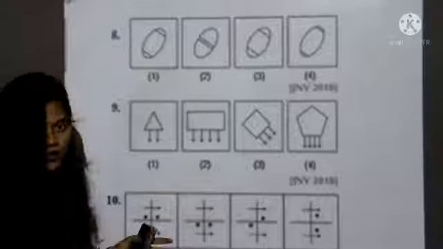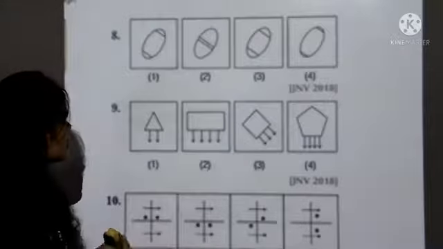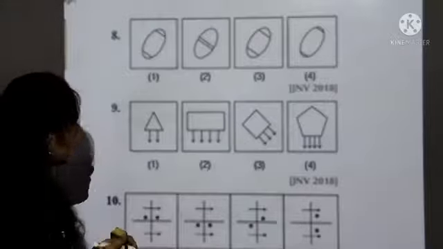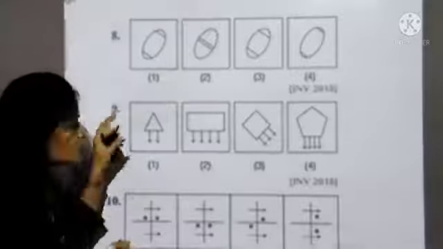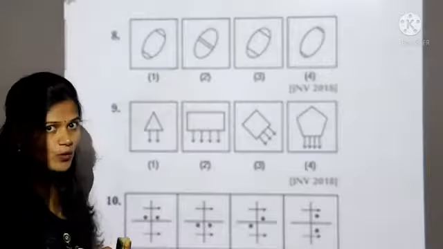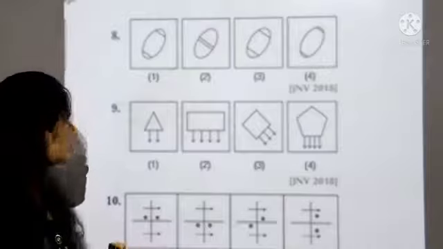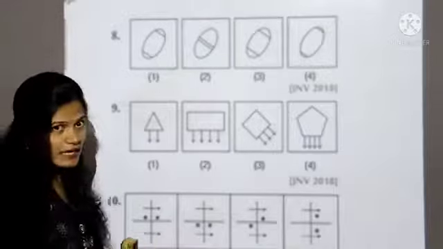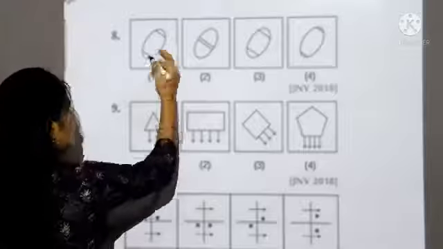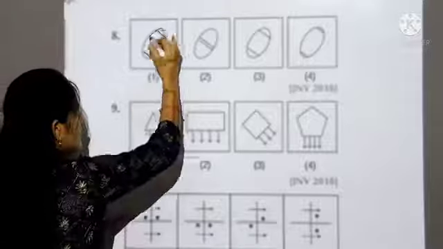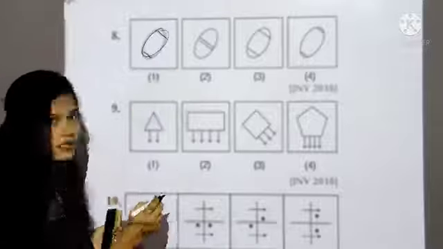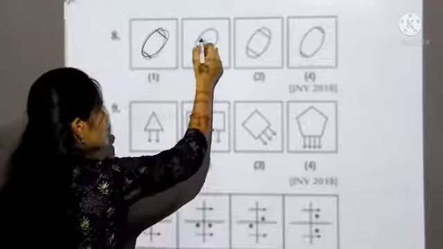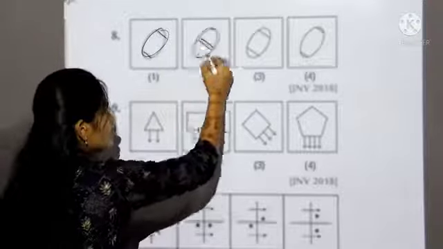Let's take eighth question. Here in this they have given oval shape designs and two lines inside the oval shape. Okay, first to check one by one. In first box they have given two lines which are at the corner of the oval shape. In second box two lines which are present in the middle of the oval.